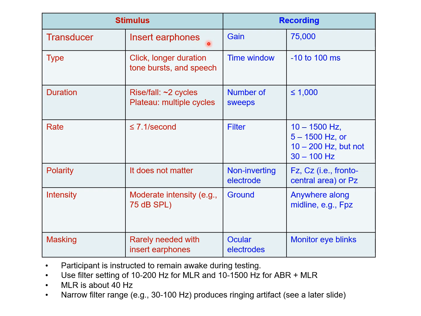In terms of the recording time window, we record 10 milliseconds before the onset of the stimulus, up to 100 milliseconds after the onset of the stimulus. For MLR, and almost as a convention for cortical responses, we always record a segment of EEG before the onset of the stimulus.